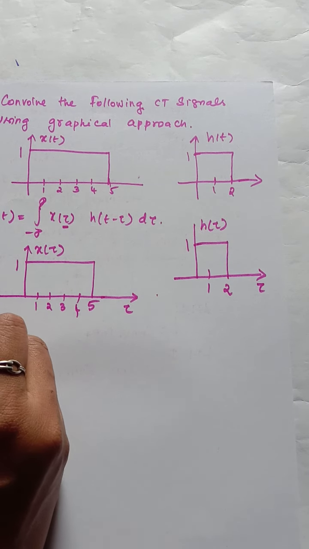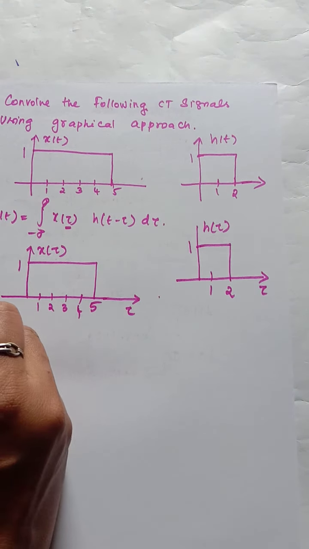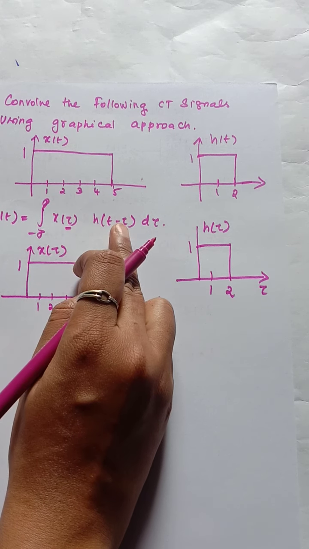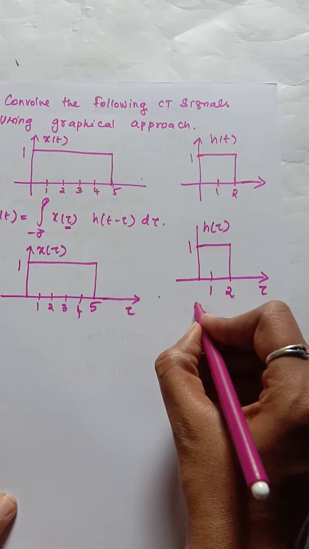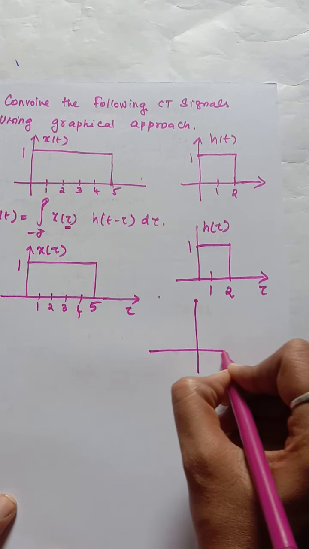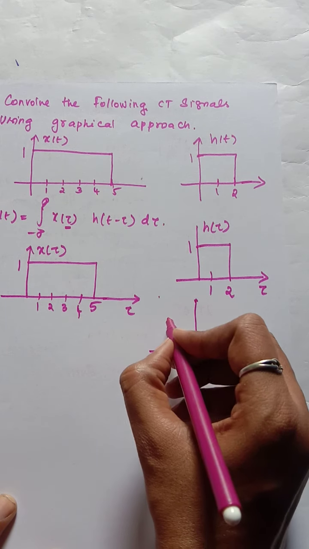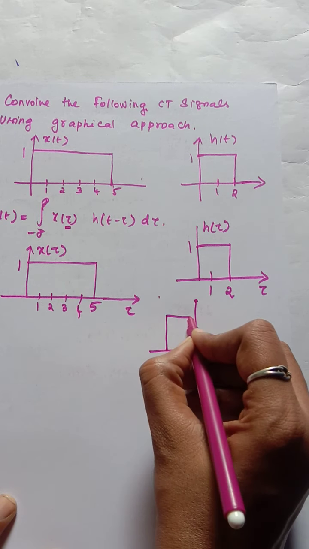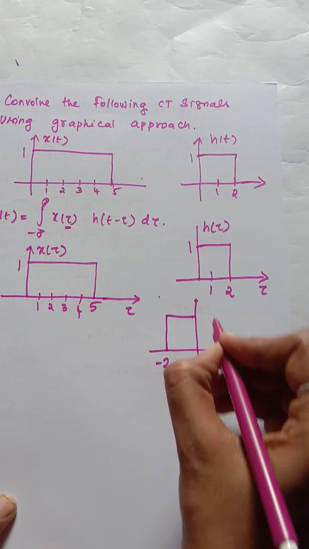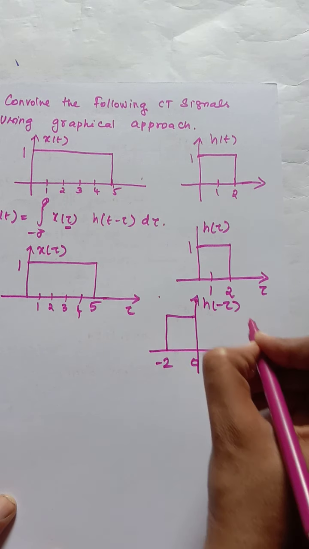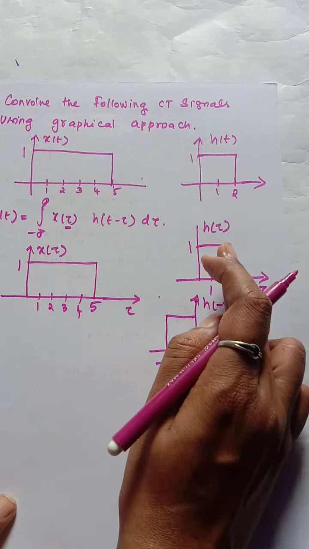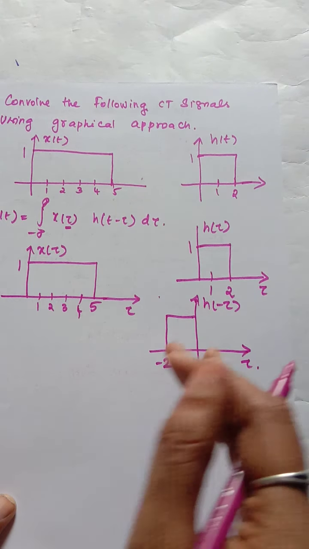Now see the formula. According to it you need h of minus tau, which means we just reverse this signal. So here you will have minus 2 to 0. This is h of minus tau, and I will shift it.